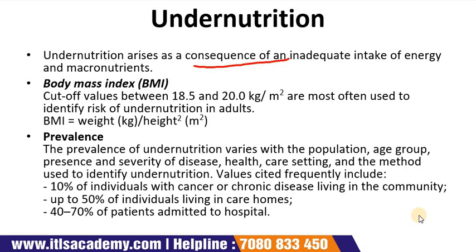Although, as a pattern, we can say that if the body weight is less than the optimum condition, or you have a loss of body weight, that is the main feature for classifying that you are in a condition of undernutrition. For this, the body mass index plays a very important role. A cutoff value between 18.5 and 20 kg per meter square is most often used to identify the risk of undernutrition in adults.